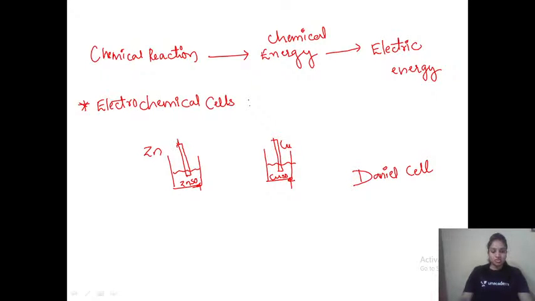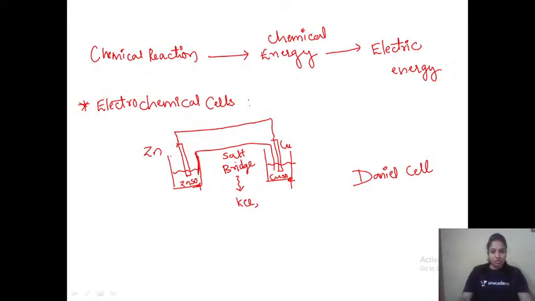Now these two cells are connected, and the two solutions are linked by a salt bridge. What is the function of the salt bridge? The salt bridge usually maintains electrical neutrality. A salt bridge can be made of KCl, and even some nitrates can be used.